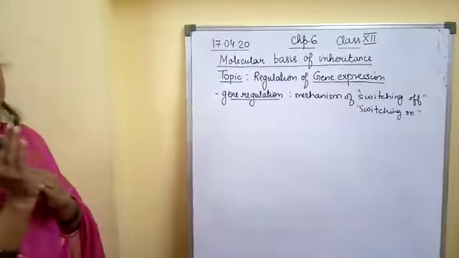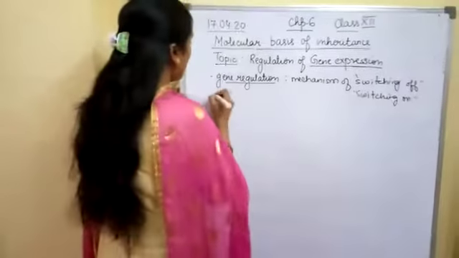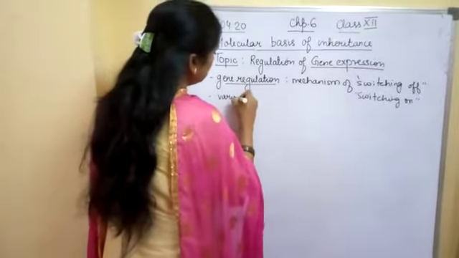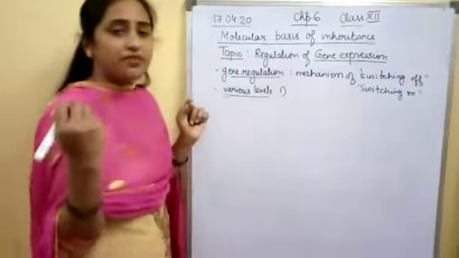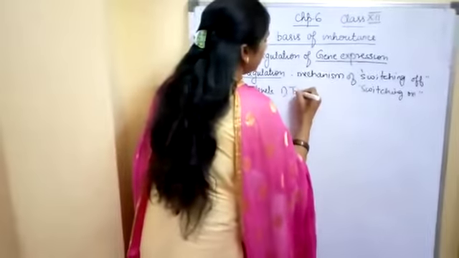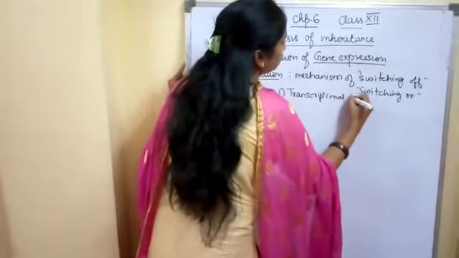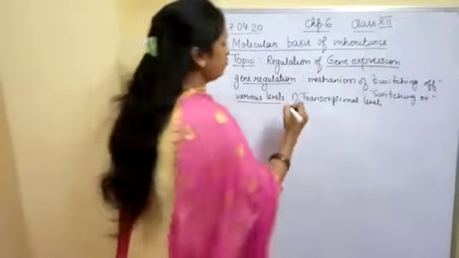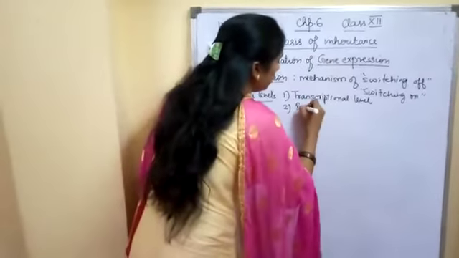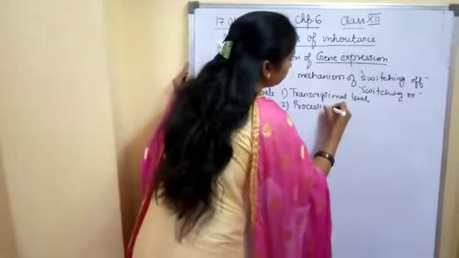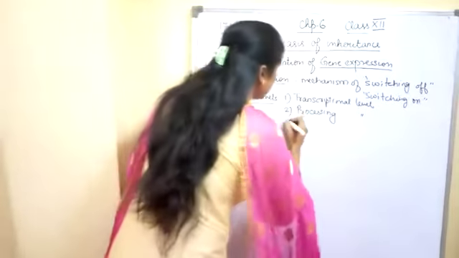In eukaryotes, there are various levels of gene regulation. The first level we can say is the transcriptional level. In this level, the primary transcript is formed. I am talking about eukaryotes. The second level is the processing level. In the processing level, the splicing process is regulated.